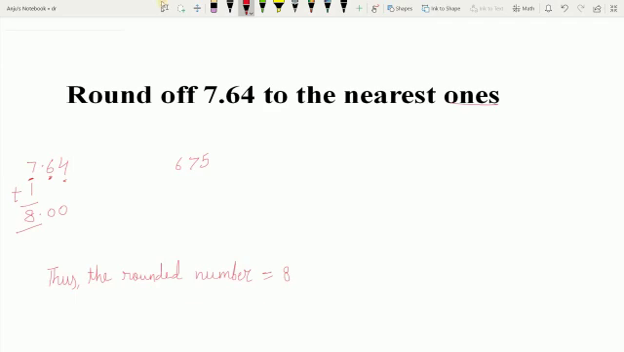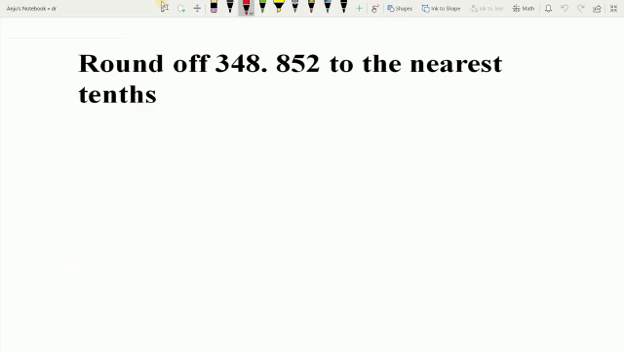Now let us take the second example. Round off 348.852 to the nearest tenth. So first we find out the digit which is at the tenth place, and here the tenth place digit is 8. So according to the rule, we check the next right digit of the number we have to round, and the next right digit is 5. Therefore we add 1 to the rounding place digit.